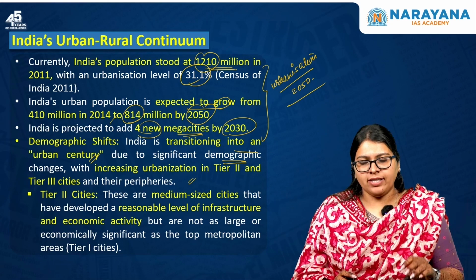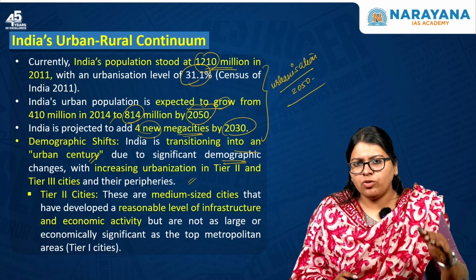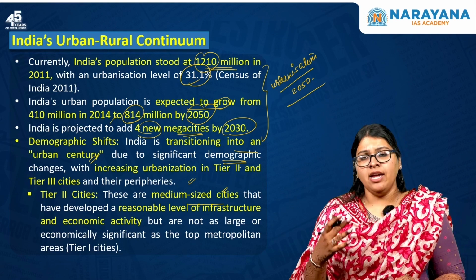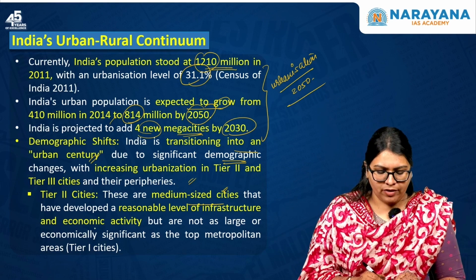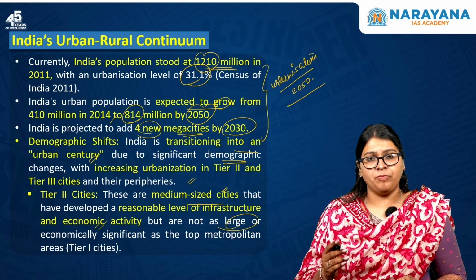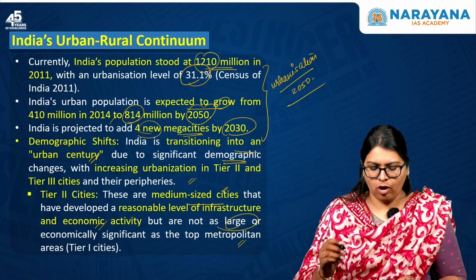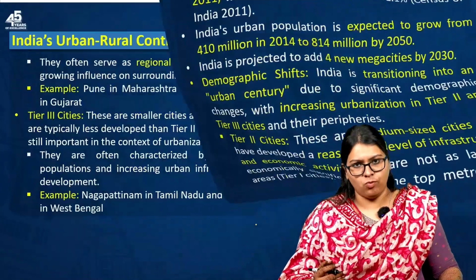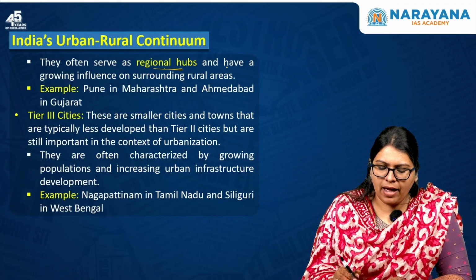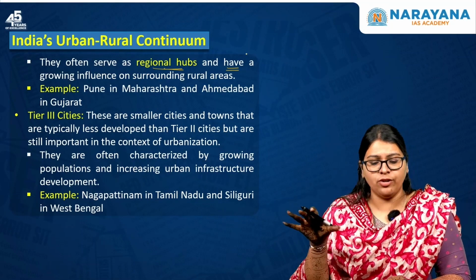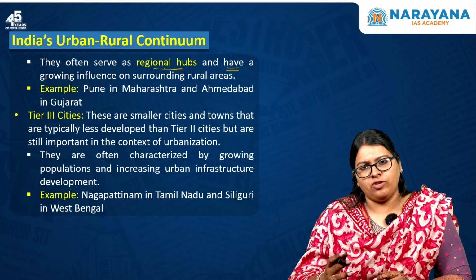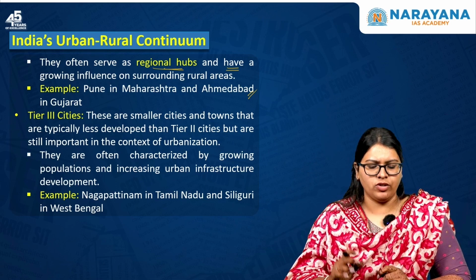Now let us understand the difference between tier 2 and tier 3 cities. Tier 2 are medium-sized cities that have developed a reasonable level of infrastructure and economic activity, but are not as large or economically significant as the top metropolitan areas like the tier 1 cities. Tier 2 cities often serve as a regional hub and have a growing influence on the surrounding rural areas. Examples of tier 2 cities include Pune in Maharashtra and Ahmedabad in Gujarat.